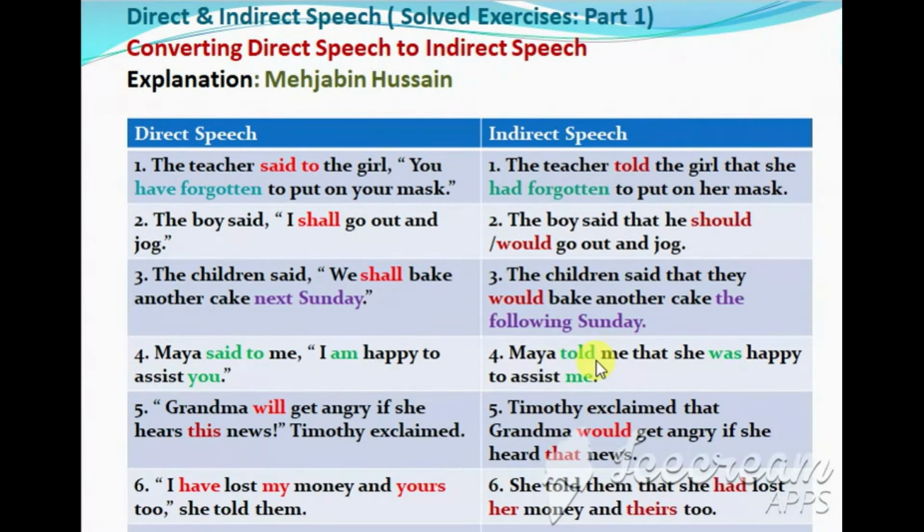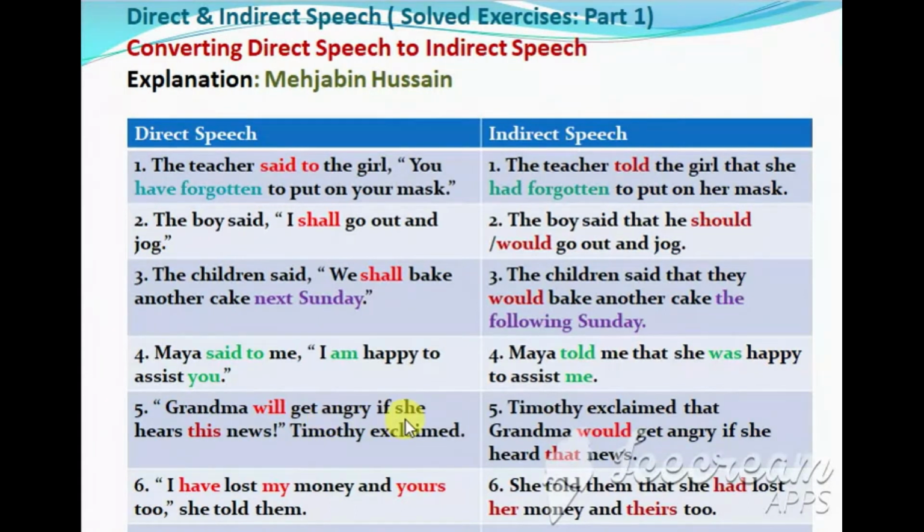Maya told me that she, you are talking about Maya. So Maya told me that she was happy. The present tense will change to past tense. That she was happy to assist me. You are talking about yourself. To assist me.